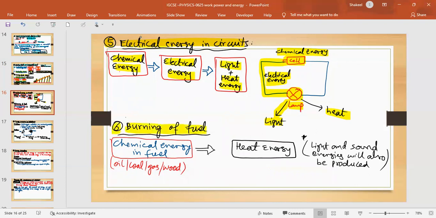Number 6, burning of fuel. That's very common. Fuels like oil, coal, gas and wood have chemical energy, and when you burn them, that is converted into heat energy, and light and sound are also produced.